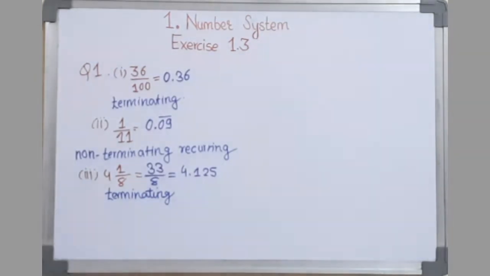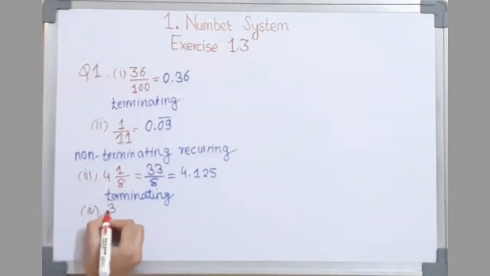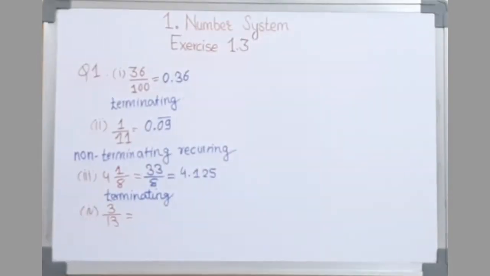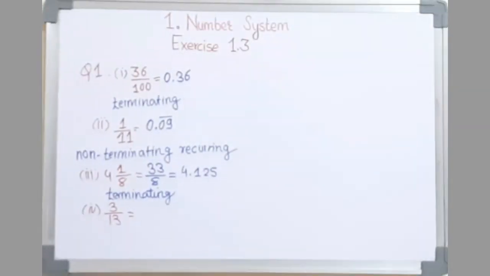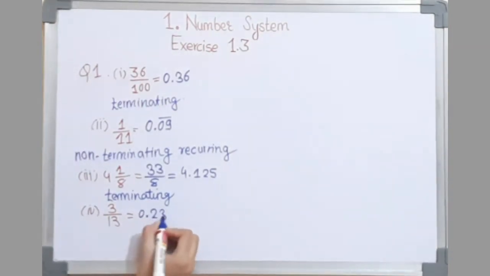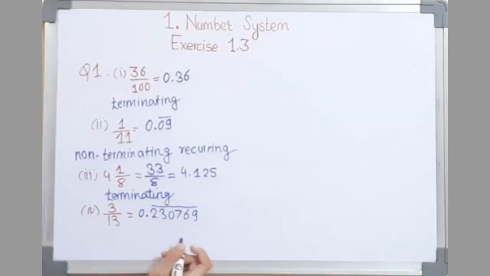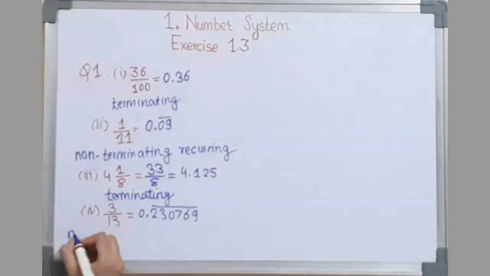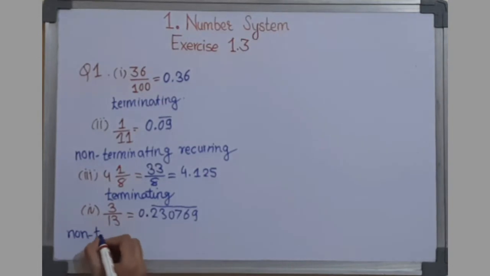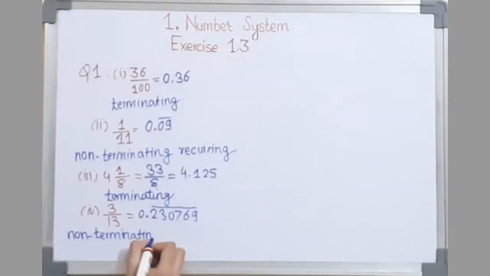The next one is 3 upon 13. The decimal form of it is 0.230769 with a bar over this block of digits. It is non-terminating recurring.